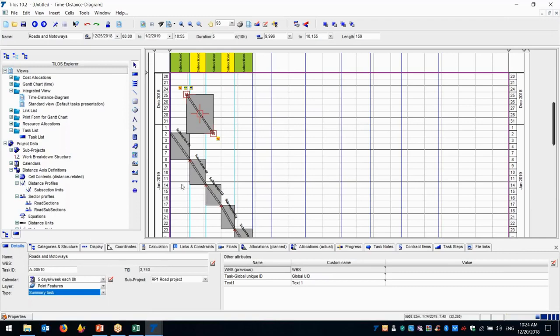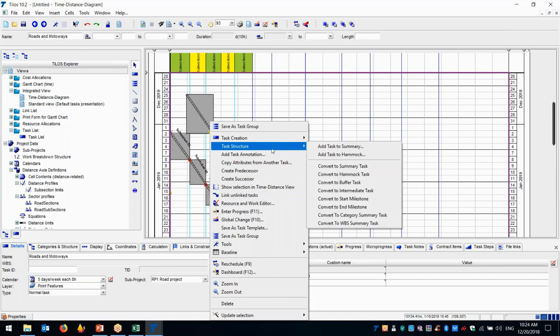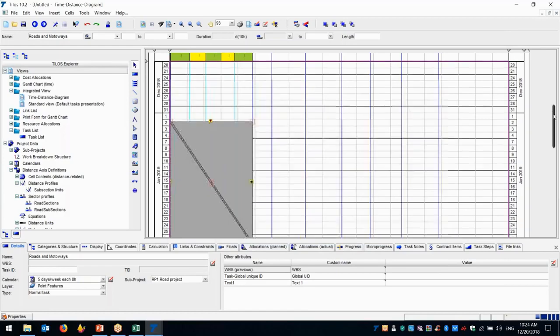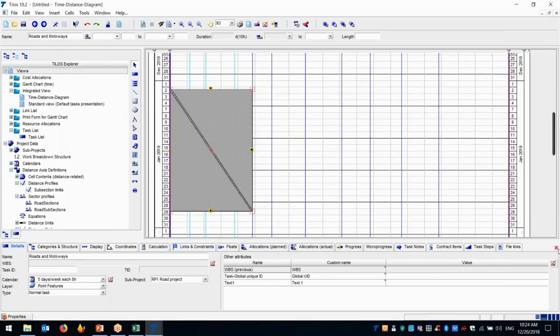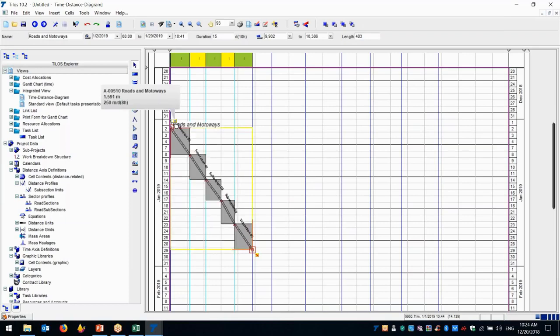And in this case, you can select those other activities and insert them inside the summary task. And now it's one activity. But if you want to see the details, you can just press and expand it. Okay.